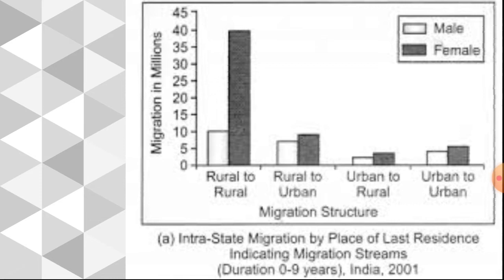Okay, because today in the 21st century women are getting better education and better job opportunities, so most of the women are ready to work now at any place, anywhere. That is why, compared to the first one, rural to rural, the others are now slowly increasing, and female migrants are increasing more.